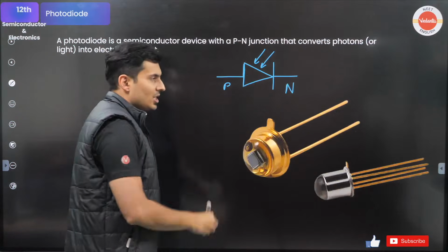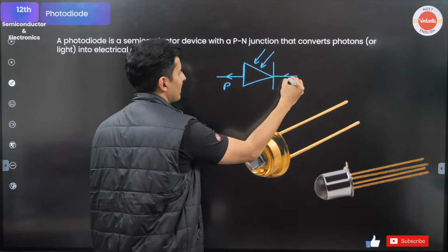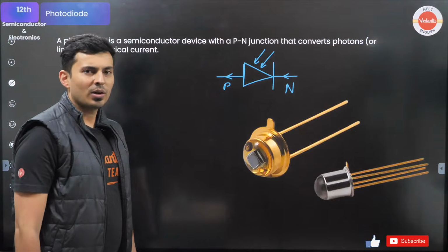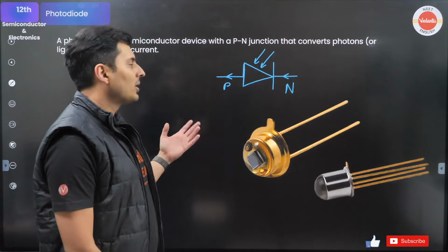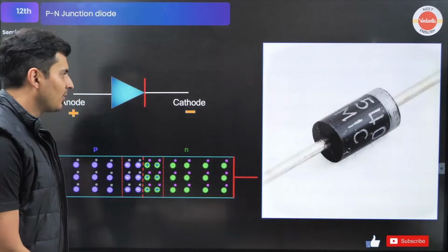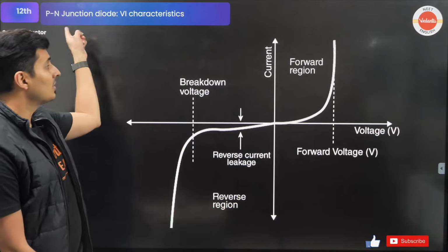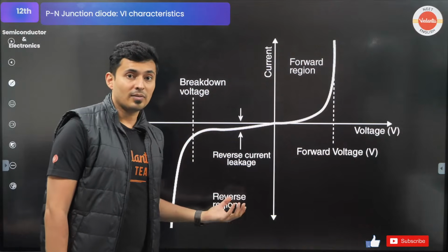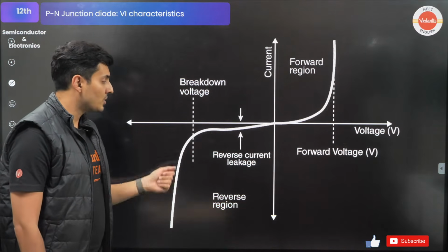But there is a catch in photodiode. Photodiode is always used in the reverse bias. Now you'll be like, what the hell? Why do you use photodiode in reverse bias? The reason for using photodiode in the reverse bias is from the graph, the current versus voltage graph. Like I was telling you, this graph gives you a lot of things where you can apply for different applications.